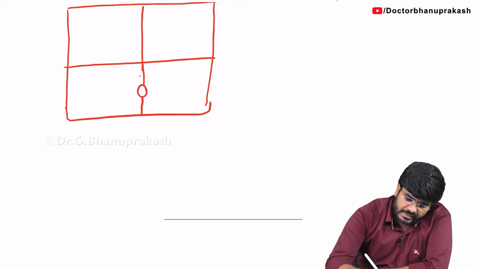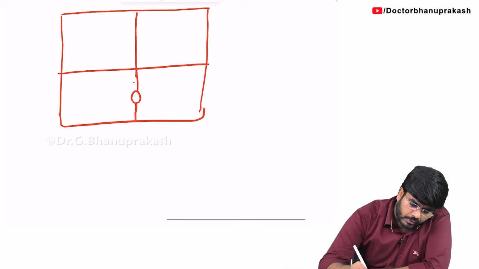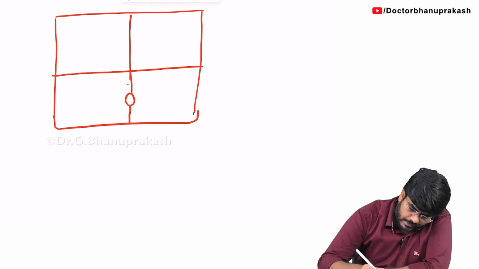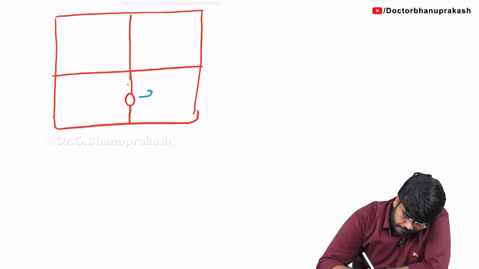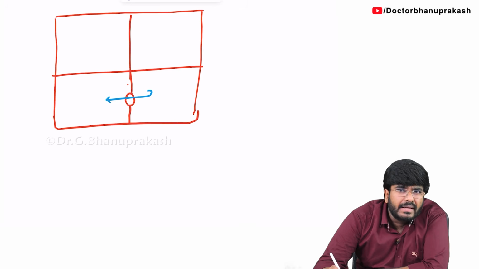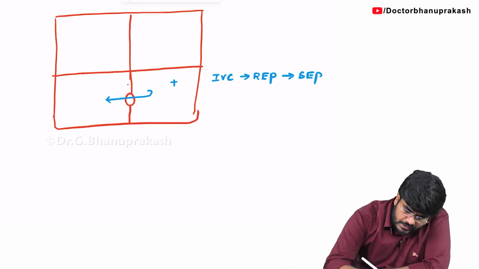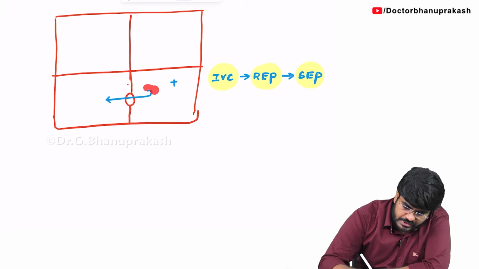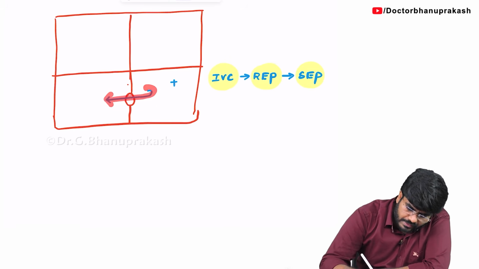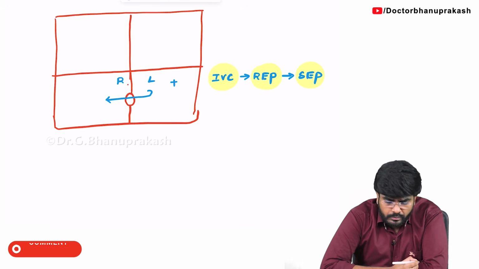You tell me, whenever there is a ventricular septal defect, here there is an orifice, let's say. Now, what do you think will happen? The blood is going to go from left side to right side. That is from the beginning of the systole, that is isovolumetric contraction followed by rapid ejection phase and slow ejection phase. During all these phases, the blood is going to regurgitate from left to right.